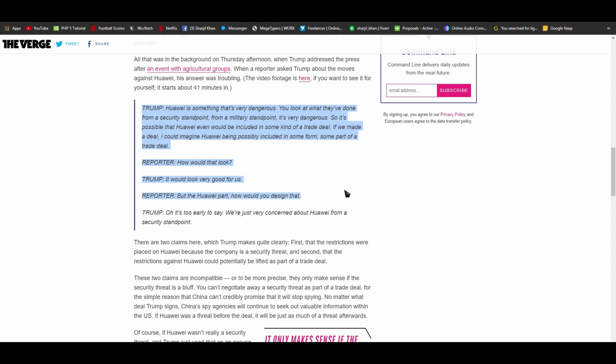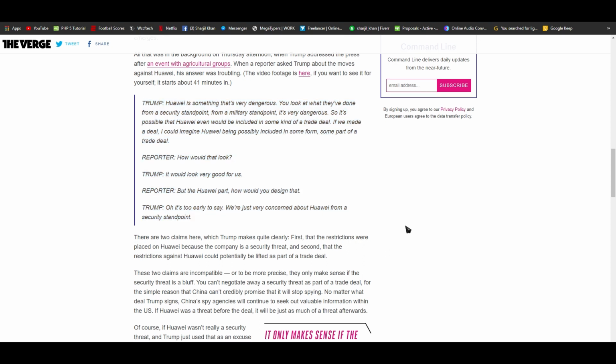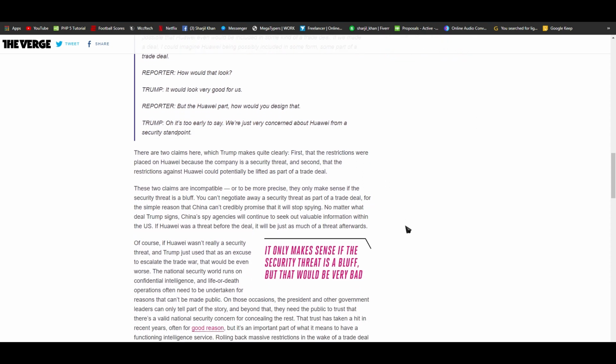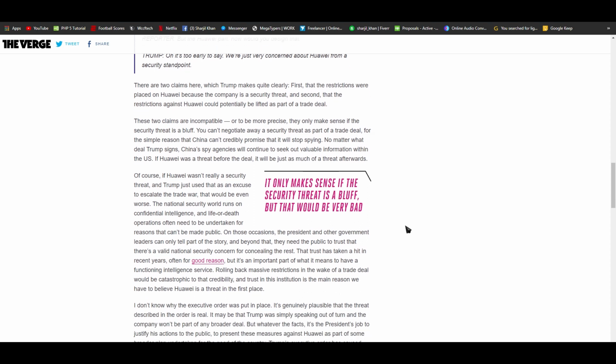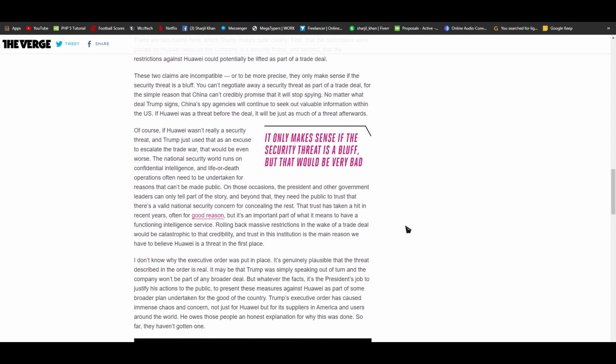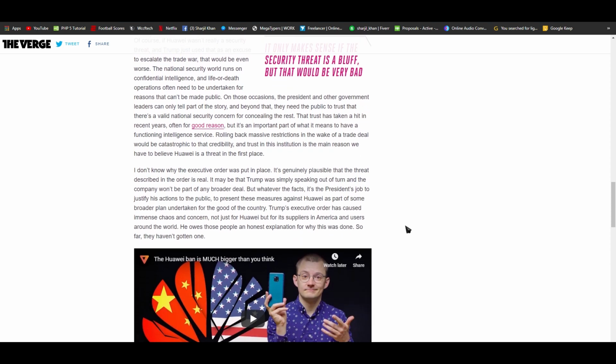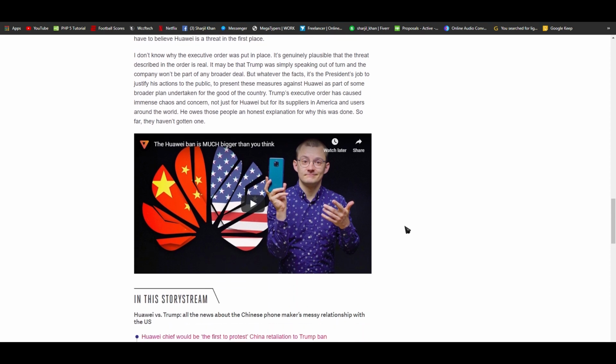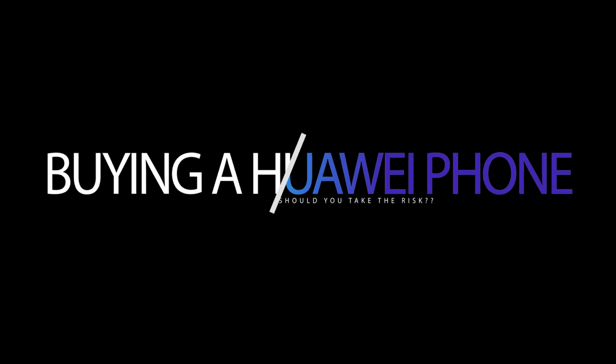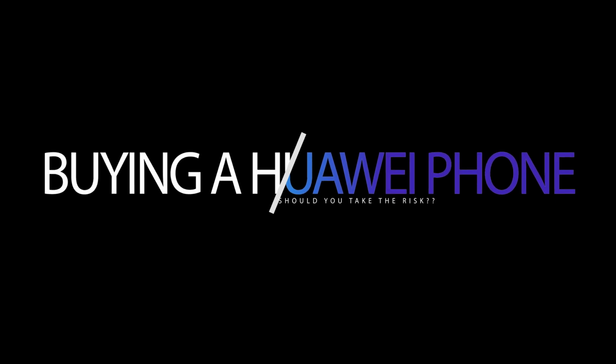We can't negotiate away a security threat as part of a trade deal, for the simple reason that China can't credibly promise that it will stop spying. No matter what deal Trump signs, China's spy agencies will continue to seek out valuable information within the US. If Huawei was a threat before the deal, it will be just as much of a threat afterwards.